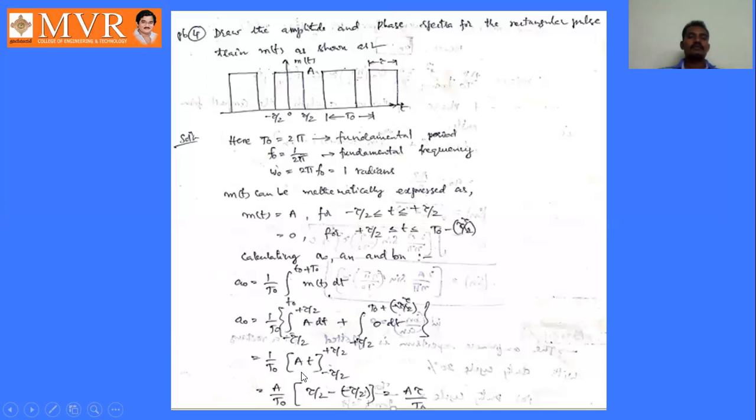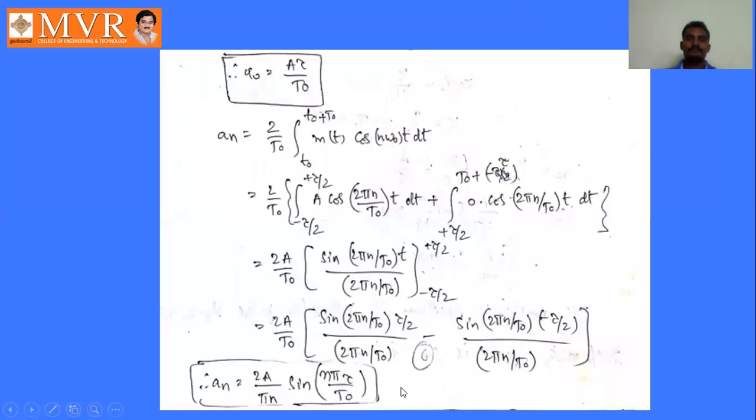So A by T naught into the integral of 1 dt, that is t, with the limits minus tau by 2 to plus tau by 2. So tau by 2 minus of minus tau by 2, minus into minus becomes plus, so tau by 2 plus tau by 2 is tau. So we get A tau by T naught. So the Fourier coefficient a naught is A tau by T naught.